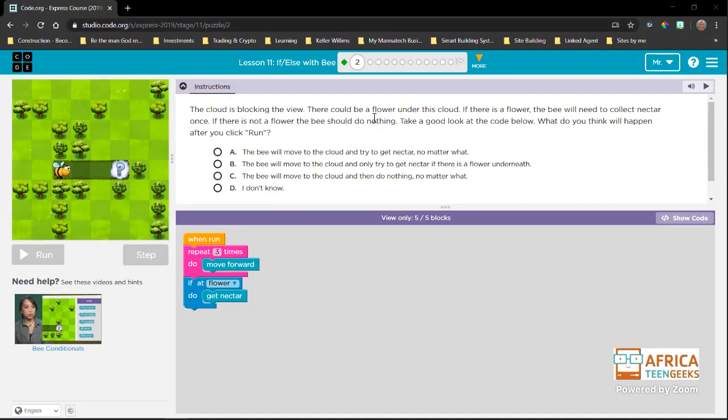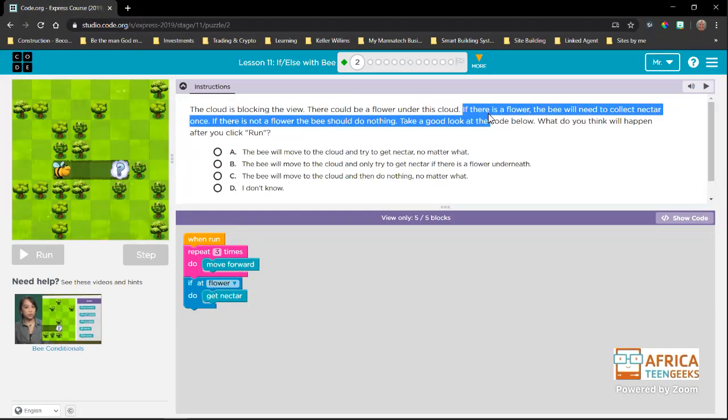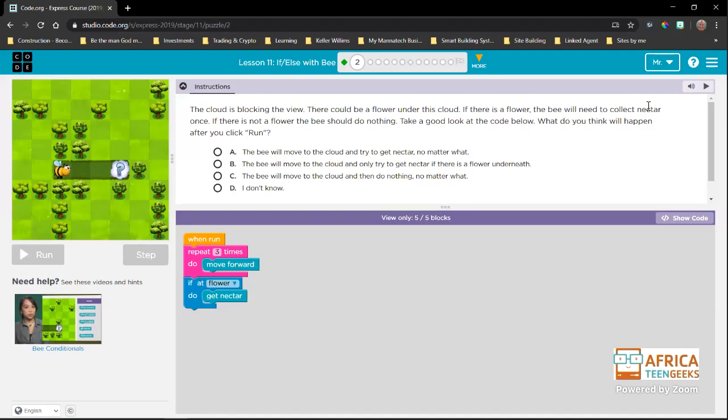This cloud is blocking the view. There could be a flower under this cloud. If there is a flower, look at that. It says if there is a flower, the bee will need to collect nectar once. Okay, that's also important. How many times? If there is not a flower, the bee should do nothing. Take a good look at the code below. What do you think will happen after you click run?